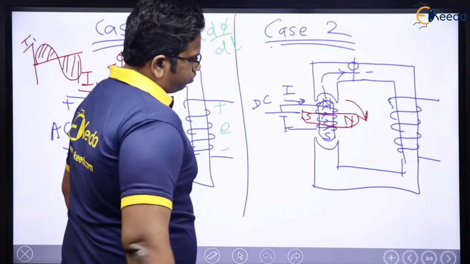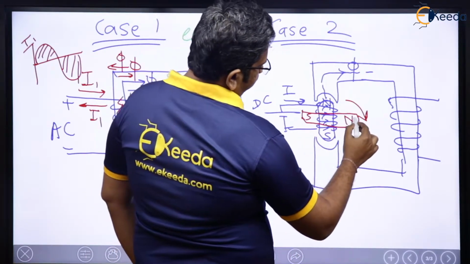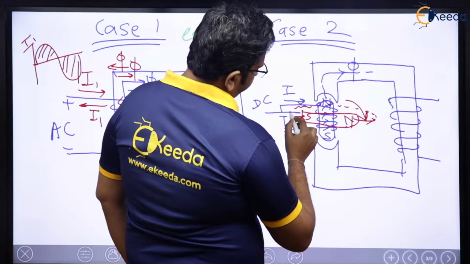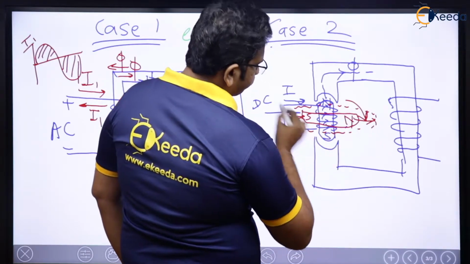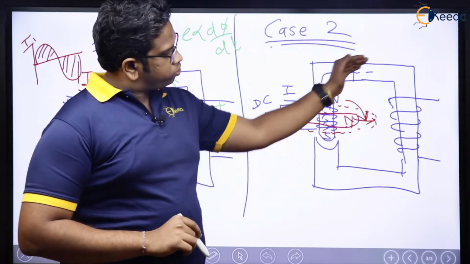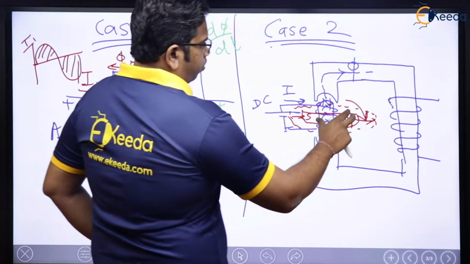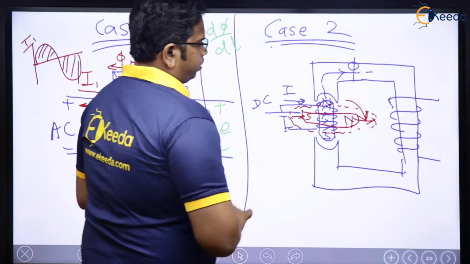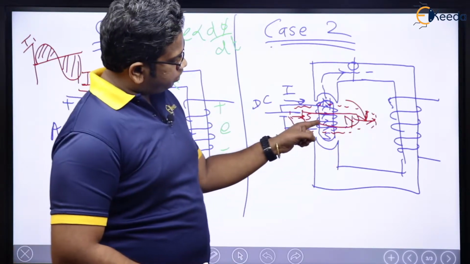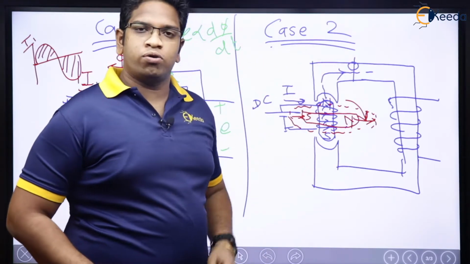Now see here what is happening. This is north pole and this is south pole. Now if you think of flux, flux is going to be outgoing from north, incoming to south, which means flux is going to be like this. In this condition there will be no flux moving through the core. Flux is going to be 0 in this case. Now I am rotating it furthermore like this, initially it was like this, now it is like this. In the second condition we saw that flux through the core is 0.